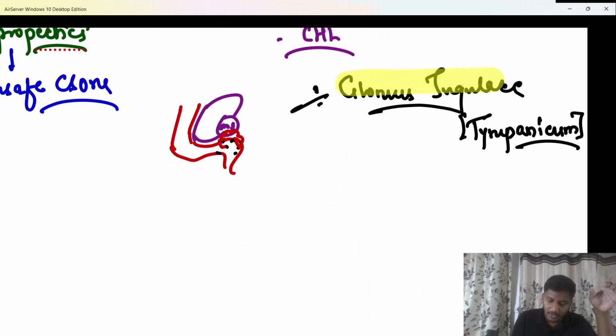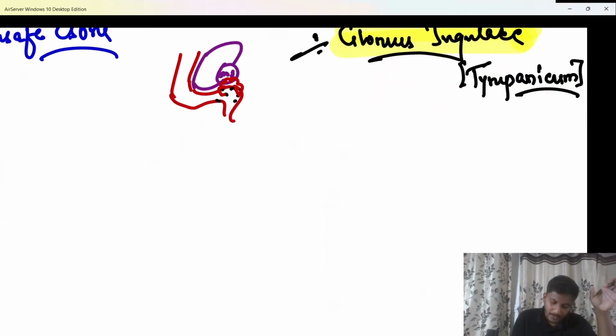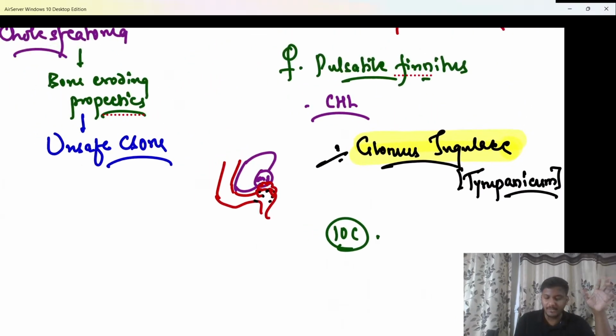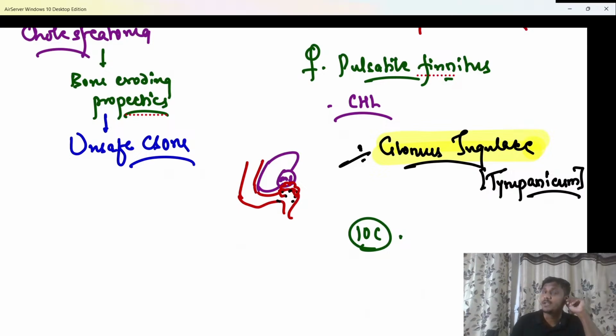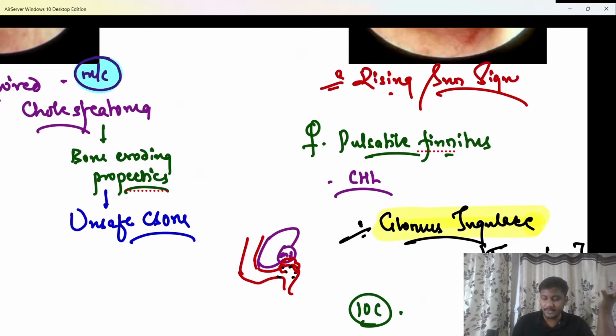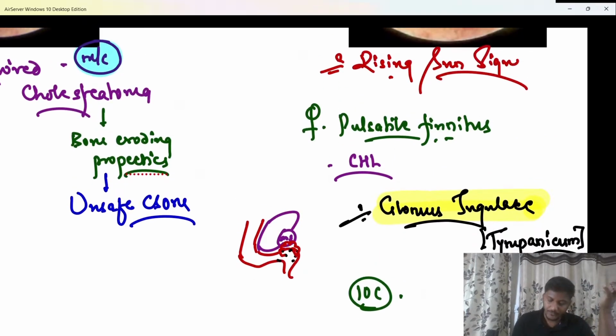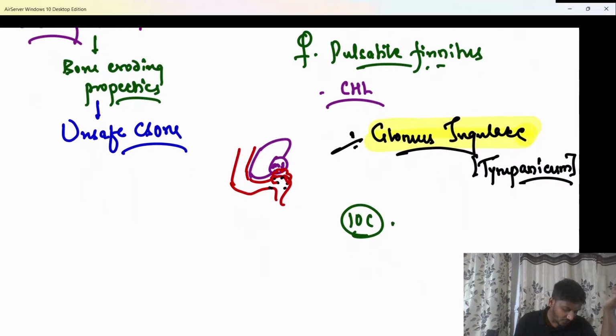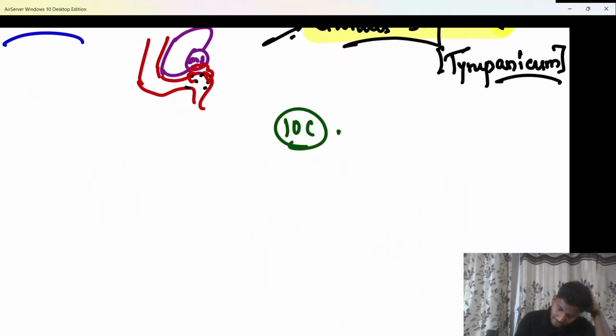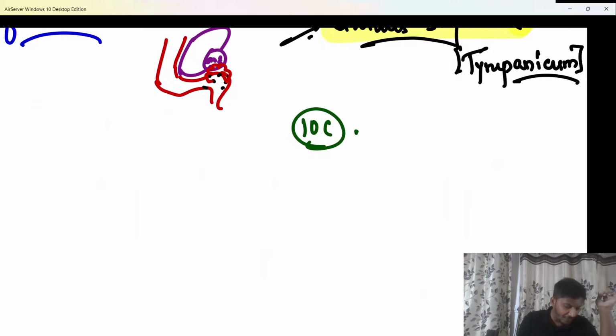Please tell me here, what is the investigation of choice? The patient is a female coming to you with pulsatile tinnitus, conductive hearing loss, sometimes a red bleeding mass or a rising sun sign on otoscopy. Okay. What is the investigation of choice? Will you go for a biopsy in this patient?